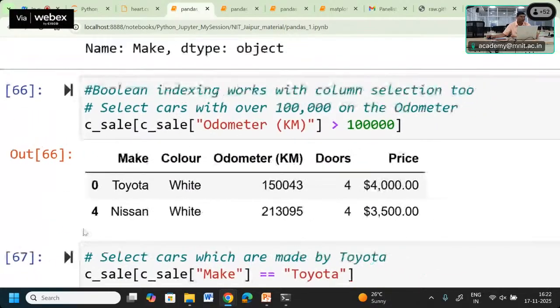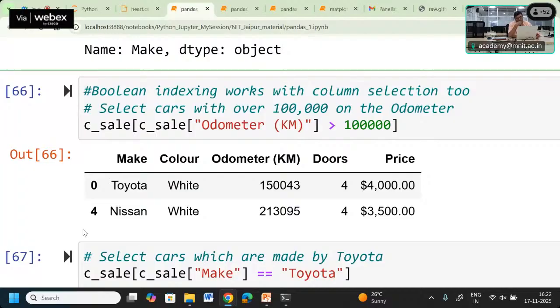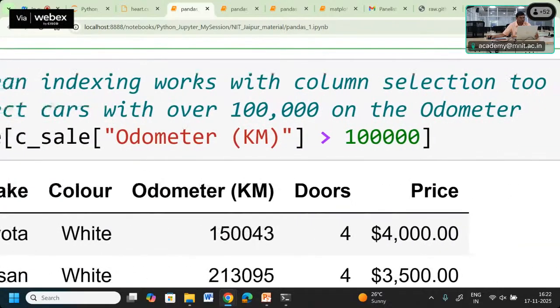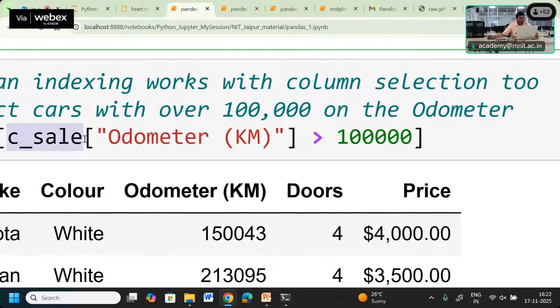Even so, we can apply some kind of Boolean selection operation as indexing. Let us check it. In the car cell data frame, we take the odometer column and make the condition greater than some 1 lakh.